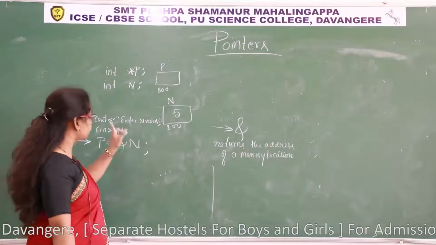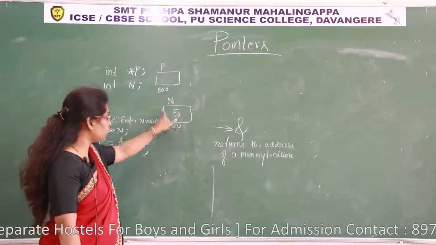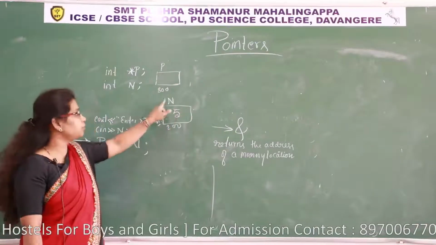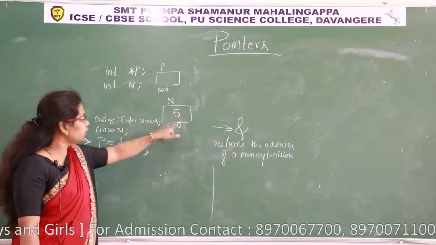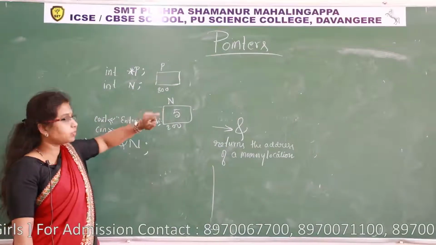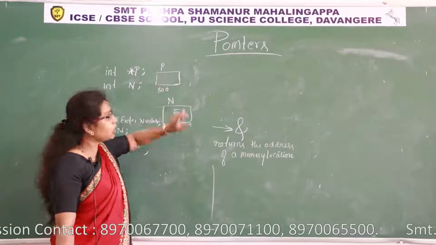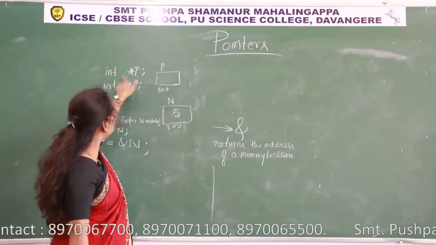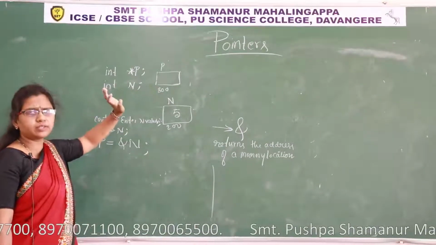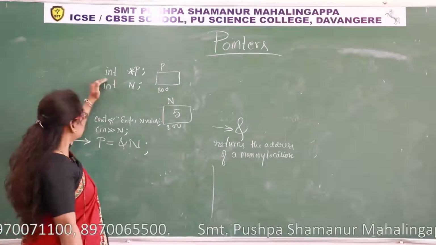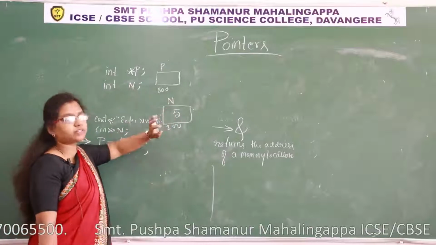What is ampersand? It returns the address of a memory location. n is a memory location. The memory location is identified by the name n, and this memory address is 200. I want to store this memory address into the pointer. For this pointer also there is a memory allocation. It is waiting for this value. How to store? When we write this statement, int star p, I have taken an integer pointer. We can take different types of pointers. Right now I have taken an integer pointer. It stores the address of an integer variable.